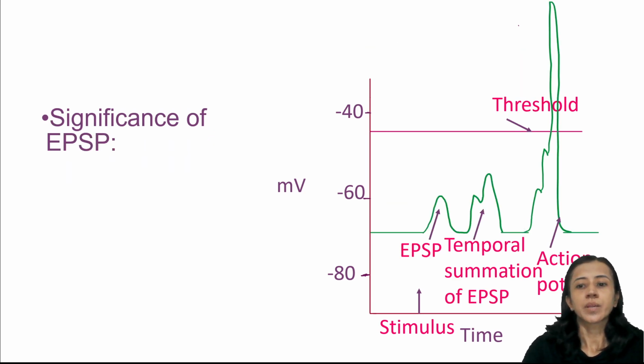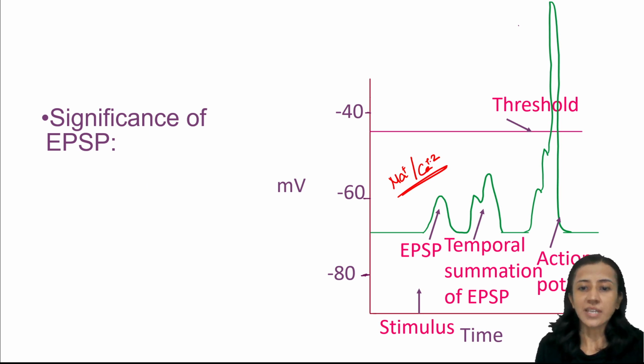Now, the ionic basis of the EPSP. First we'll discuss the ionic basis. Because it is excitatory, there is release of the neurotransmitter, which causes opening of either sodium or calcium channels. So that results in entry of sodium or calcium. And here the most common excitatory neurotransmitters are glutamate or acetylcholine.